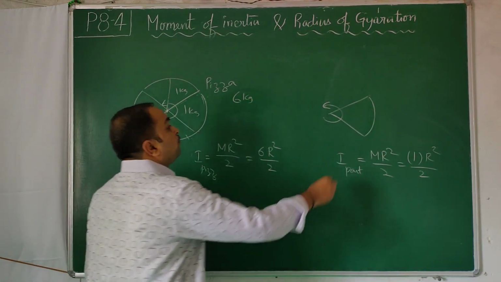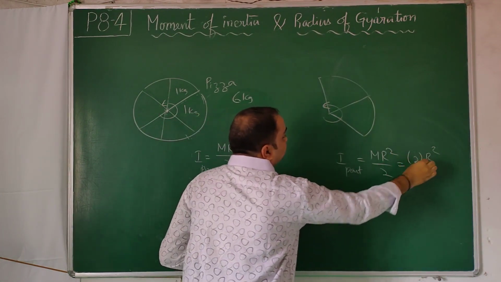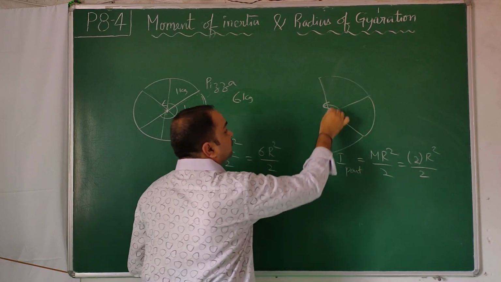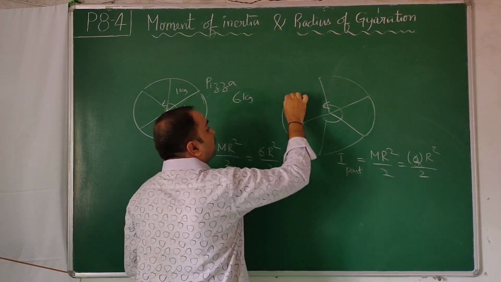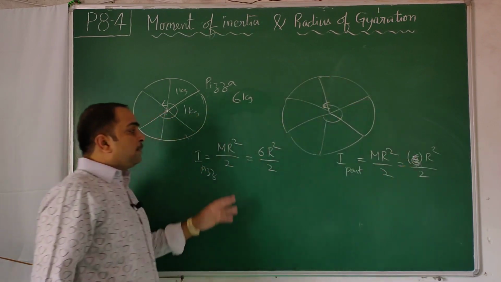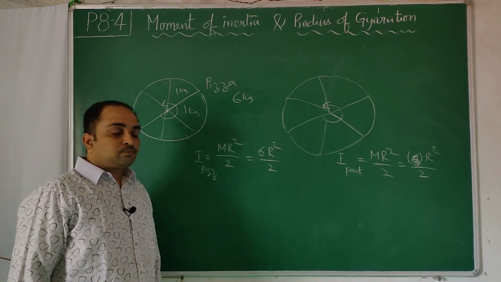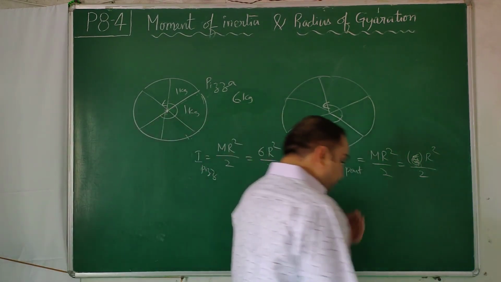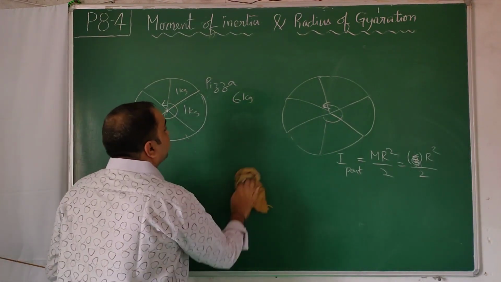Now, if I keep one more portion, 2. Now I keep one more portion, 3, 4, 5, full portion, 6. The formula is m r square by 2 only. No, sir, I want to write m by 6 of it. Yes. Then there are two options here.